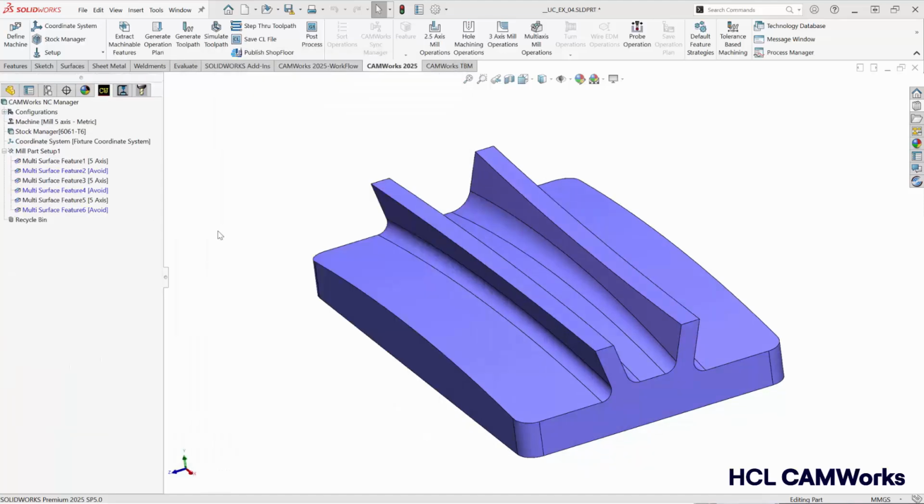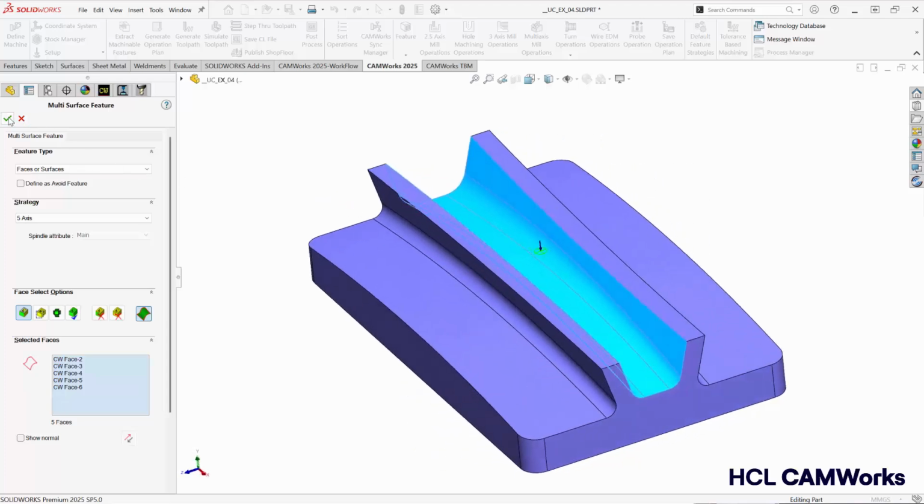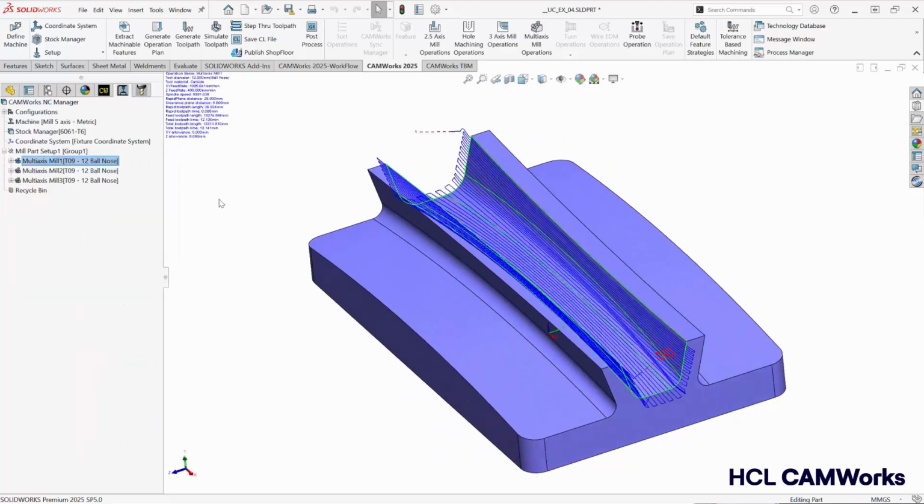Creating a 5-axis feature is very straightforward. It's as simple as selecting the faces that you want to program. Once we have generated our toolpath on our 5-axis feature, there's several things that we can adjust.